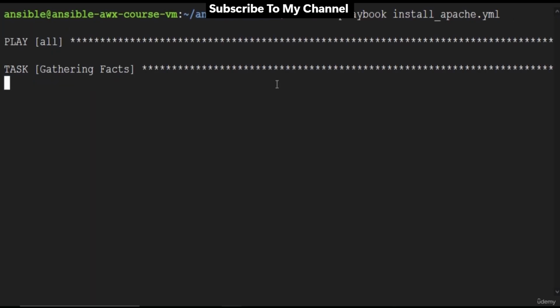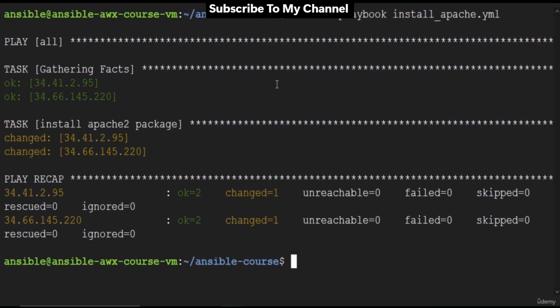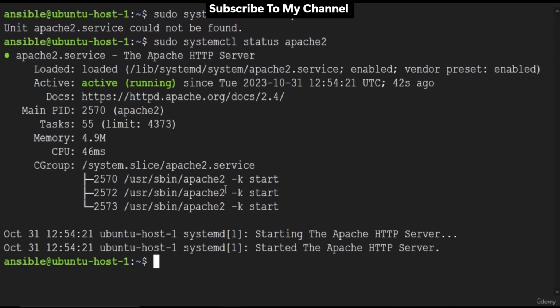To run the playbook, we will use the ansible-playbook command line utility. We already discussed it in our previous videos. ansible-playbook with the file name. It got executed successfully, changed on both hosts. You can see the output is more organized when running playbooks instead of ad hoc commands. We can verify the installation from our host machine as well. From the host machine, run sudo systemctl status apache2. Before, it was showing apache2 service not found. After running the playbook, it shows the service active.